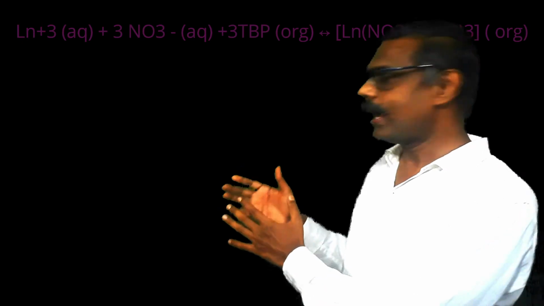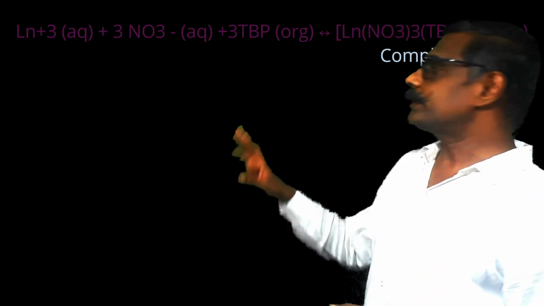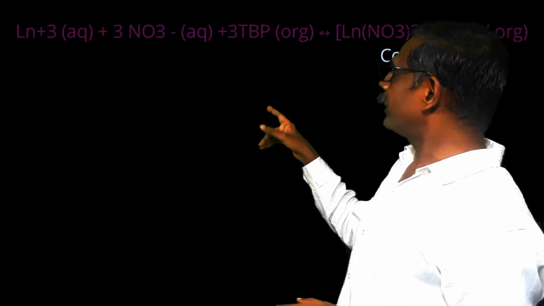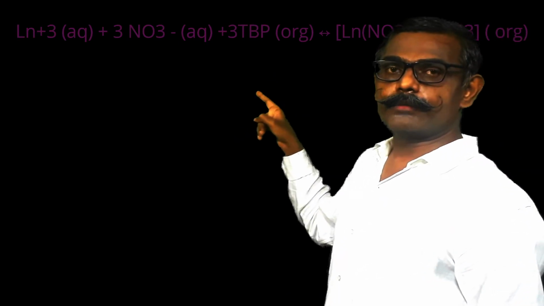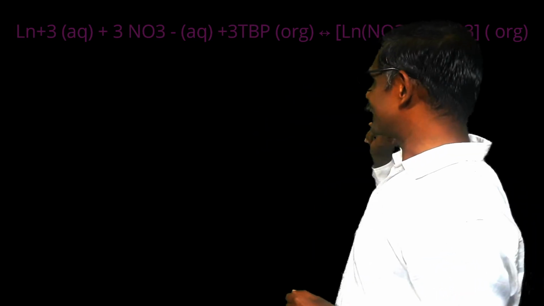And this distribution is in 2 mediums. Which mediums are there? One organic medium and the other aqueous medium. In organic medium, it is in which form? Complex form. And in aqueous medium, it is hydrated. Now see this equilibrium where hydrated lanthanides combine with nitrate ion and TBP to form a complex.